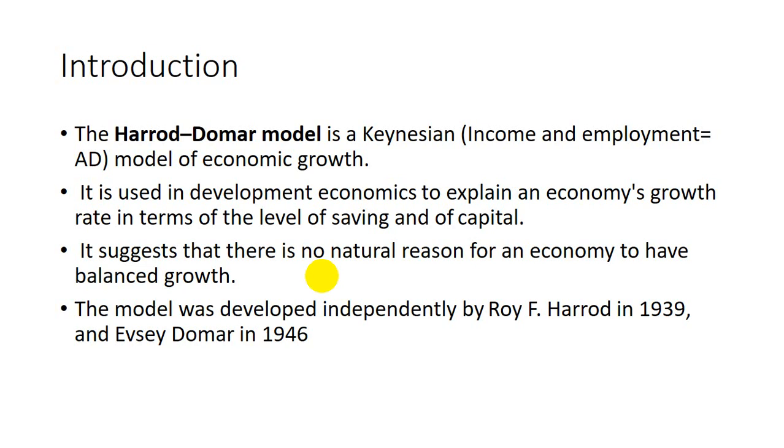Previous growth models were based on comparative static analysis, but the Harrod-Domar model is based on a dynamic model. This is the basic difference from the earlier growth models.